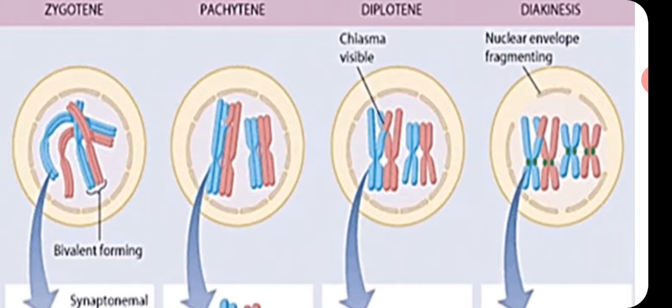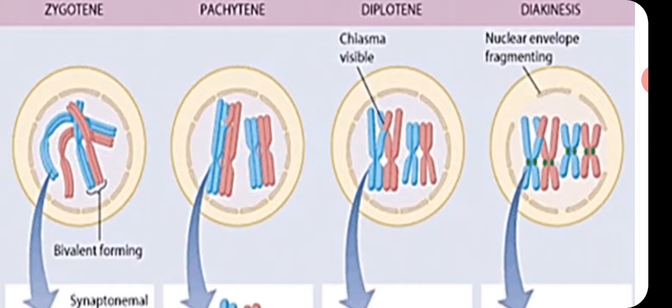The chiasmata are the site of crossing over, and they are evidence of crossing over. So this cross-like structure can move to the ends of the chromosomes. This is known as terminalization.